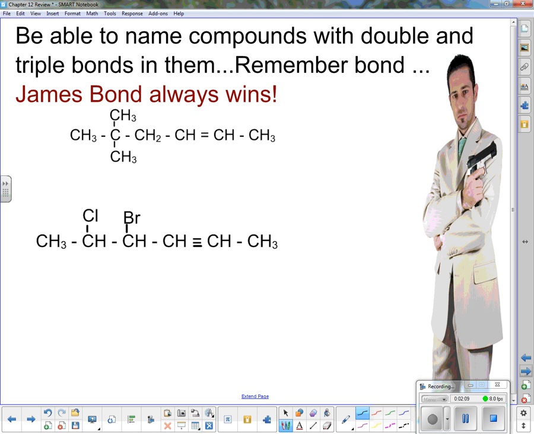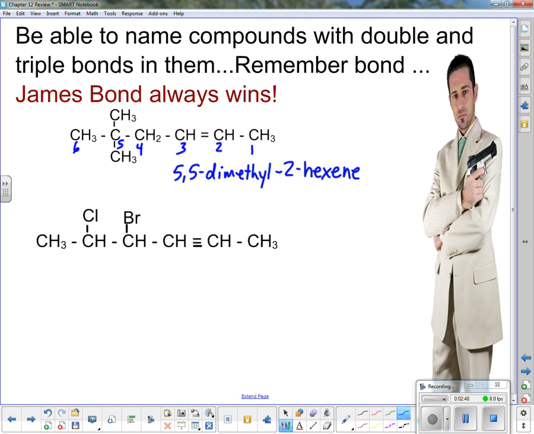Okay, let's go on. Remember that when we got James Bond, James Bond will win no matter what as far as numbering the chain. So if I take this first chain here and I number it, I want to number it this way because the bond will win even though I've got 2 things coming off number 2 if I numbered the other way. So then I would go about naming and I would say 5,5-dimethyl, 2 and 6 is hexene.